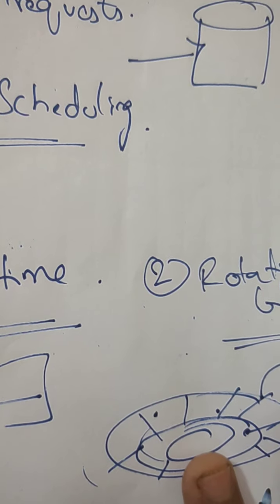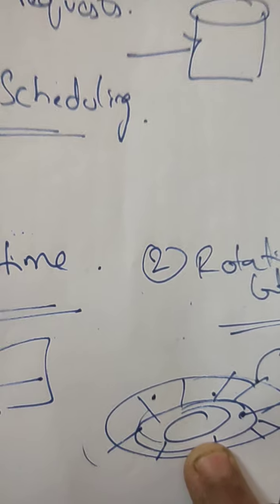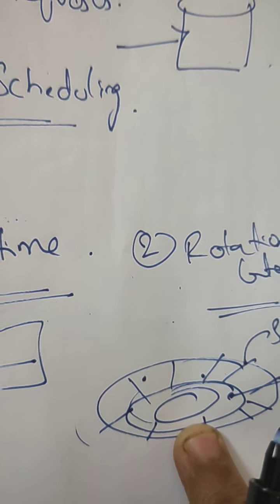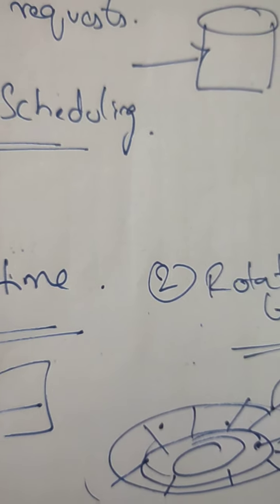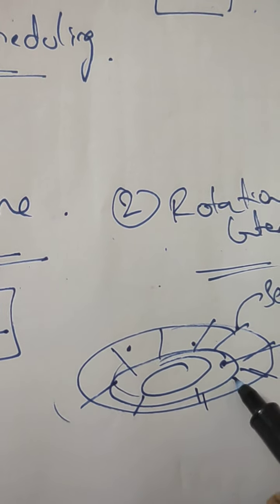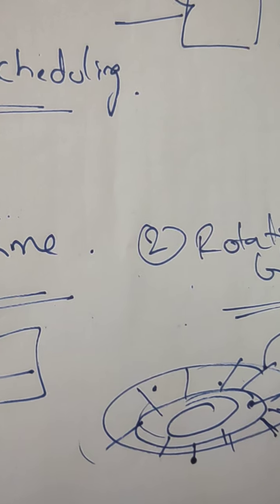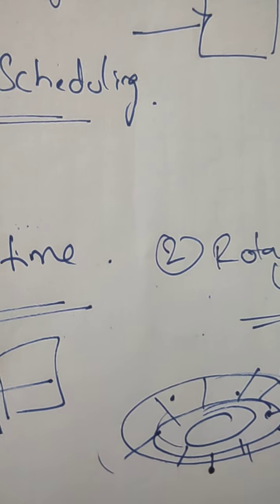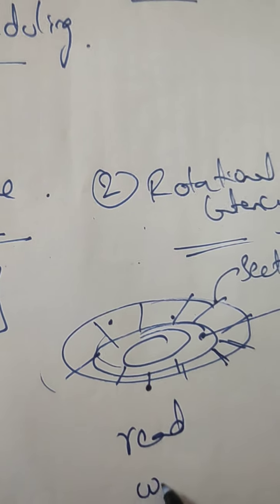So the rotational latency means the time taken by the desired sector of the disk to rotate into position, or the time required to rotate the disk to the required sector, in order to access the data, like read or write data.